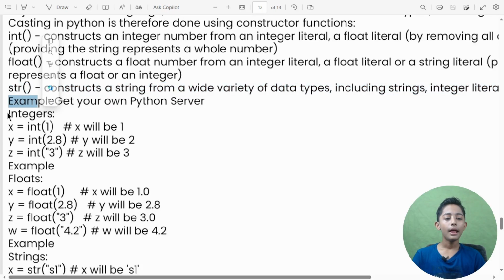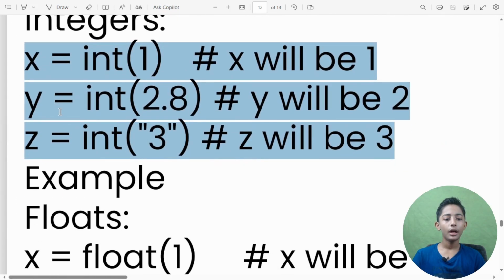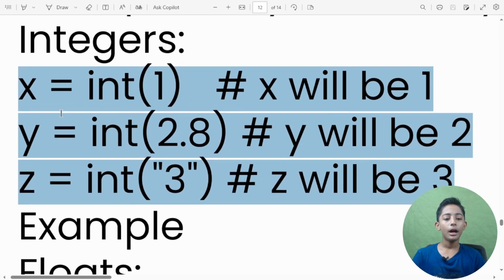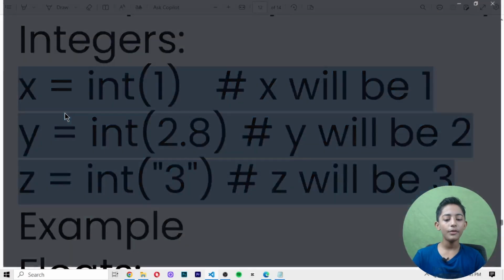For example, like this one, integers I have been showing you. This is called an integer. Let me go to my Visual Studio Code. First of all, I open my Visual Studio Code.